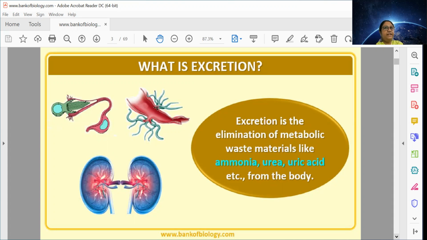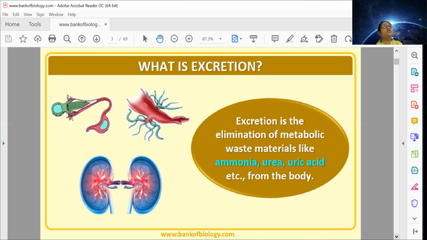So these are all nitrogenous material. When they degrade, they are responsible to produce materials like ammonia, urea, uric acid, etc. So they need to be removed from our body. Why? These nitrogenous wastes are very harmful for our body.